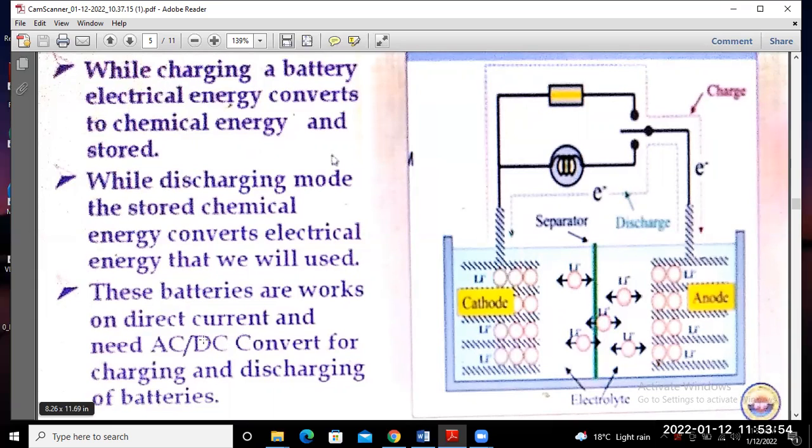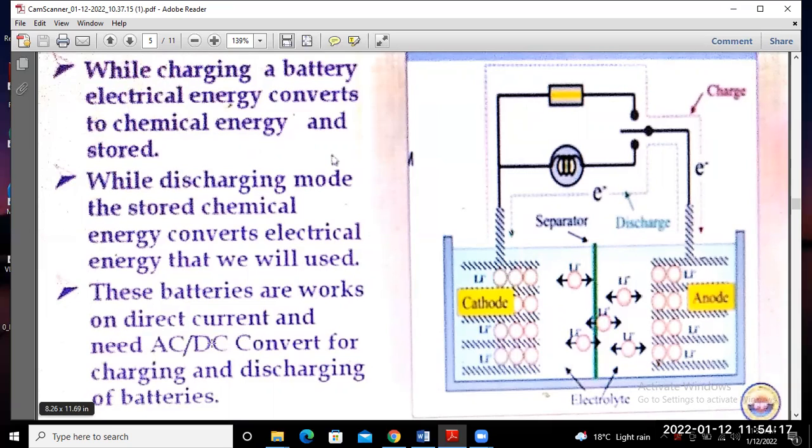Okay, with the help of a rectifier, AC power is converted into DC power and stored in the battery. When we use it, a converter is required to convert it again into AC, because your load supplies AC power. So keep these two converters in mind.